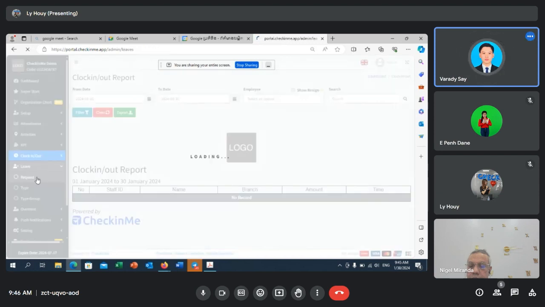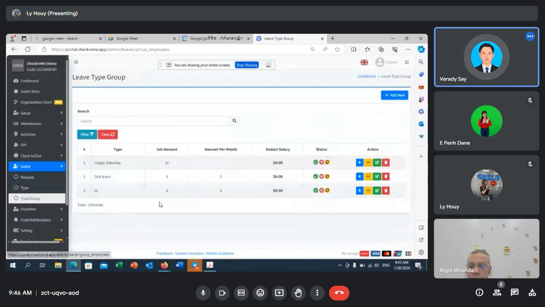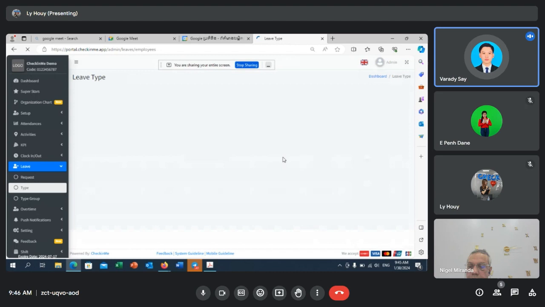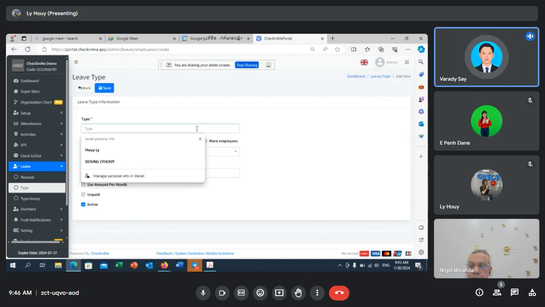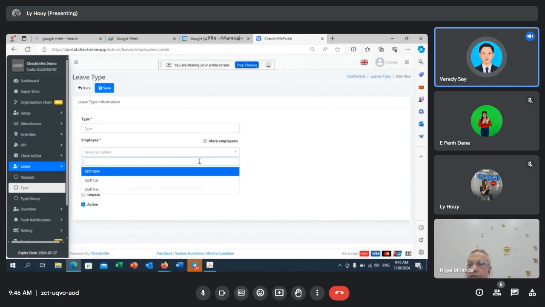So for the leave, this simply lets you create leave based on your company policy: what kind of leave you have, and what kind of employee is able to use the leave. We have two types of leave. The first one is type group, which gives all the employees the right to use the leave, and the other type is where you assign it based on the employee. So let's say I have a new leave, but not all employees can use it. I will create it in leave type, and I choose which employees are able to use the type that I'm creating.